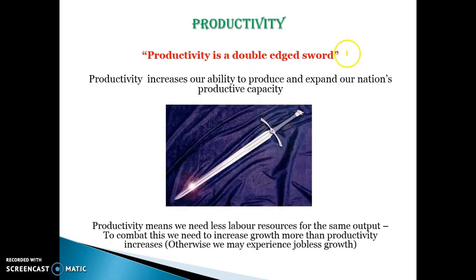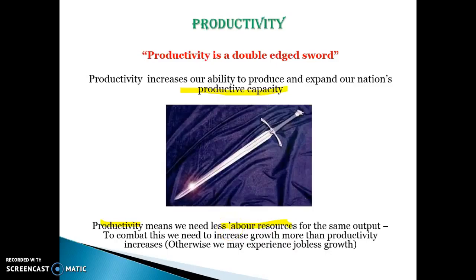But productivity can be described as a double-edged sword, because while productivity is great in that it increases our ability to produce, expands our productive capacity and allows us to produce cheaper and more efficiently, it also means that if we're more productive, we don't need as many labour resources. For example, if me and two people in the class were building a house and then suddenly two of us become more productive, we might be able to build that same house in the same time with only 2 workers as opposed to 3. So often productivity comes at the expense of labour because we need less labour resources when we're more productive.